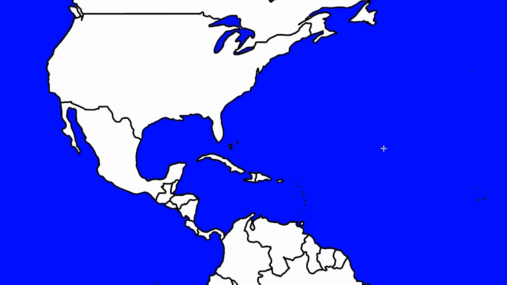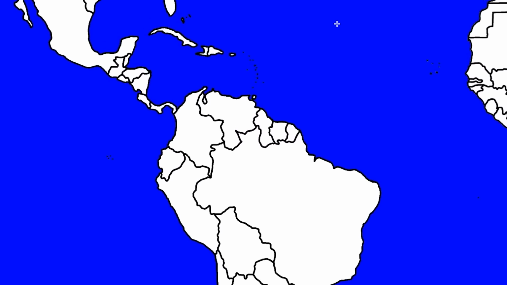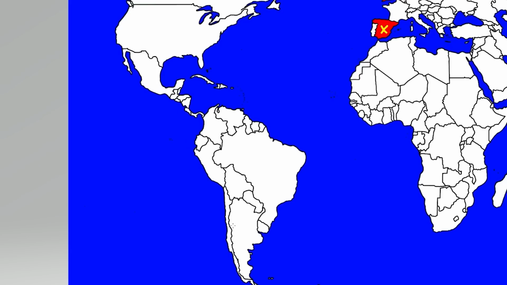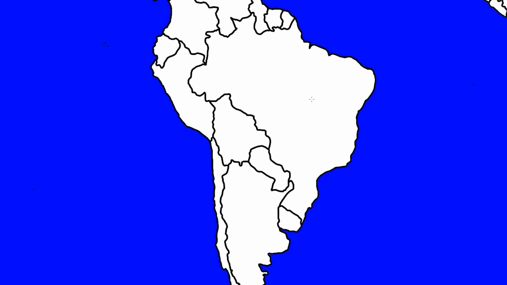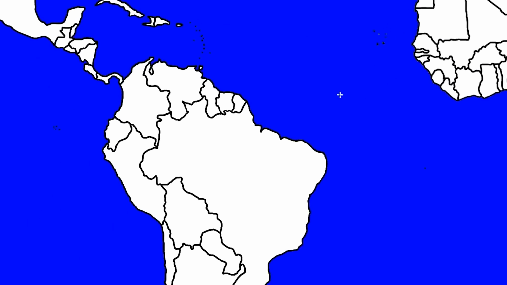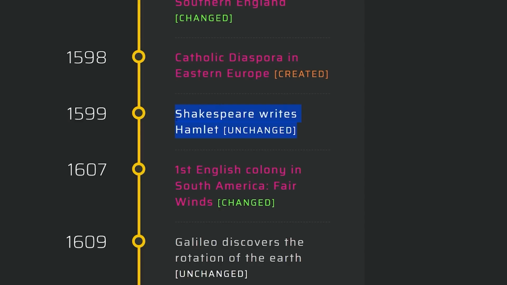This happened in the 16th century, so Spain probably hadn't already, actually, I know for a fact they haven't already colonized all of the Americas. They have some of this stuff, but not all of it. I'm wondering if this is going to allow Portugal to be an even greater power in South America. We might have to think about erasing these borders at some point. Maybe we'll have like a thick Brazil out of this. Of course, Shakespeare is still going to write Hamlet because Shakespeare's in England. I don't think he cares if they conquered Spain.